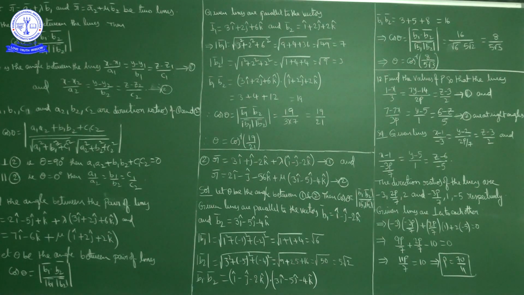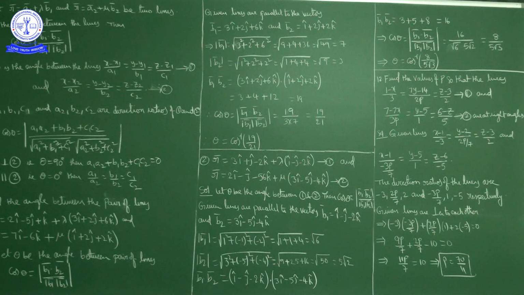Second line: here we have (7 − 7x)/3p. Taking −7 common in the numerator, we get −7(x − 1)/3p, which we can write as (x − 1)/(−3p/7). The middle part, (y − 5)/1, is in standard form. For z, we have to write it in the (z − z1)/c form, so we multiply numerator and denominator by minus and get (z − 6)/(−5).